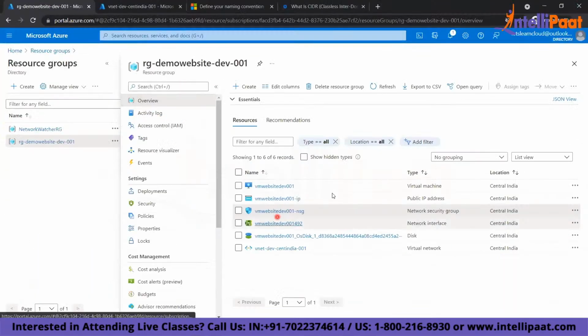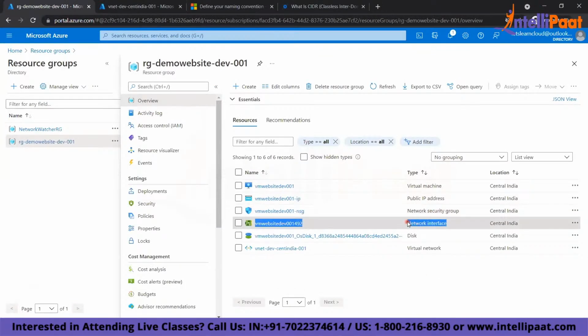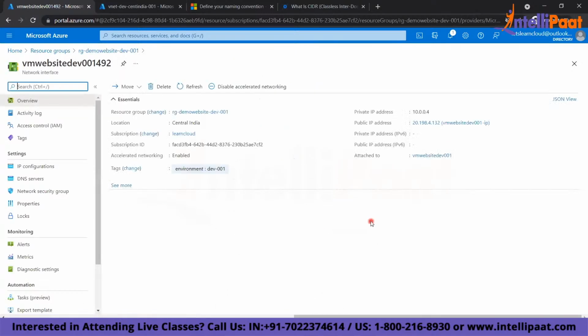This is my VM. So my VM is ready. This is my network interface. What is this network interface? Network interface card is a NIC card. So which means if I go inside the NIC card, this is the IP address of my VM, the private IP. A VM has 2 IPs, one of which is a private IP.